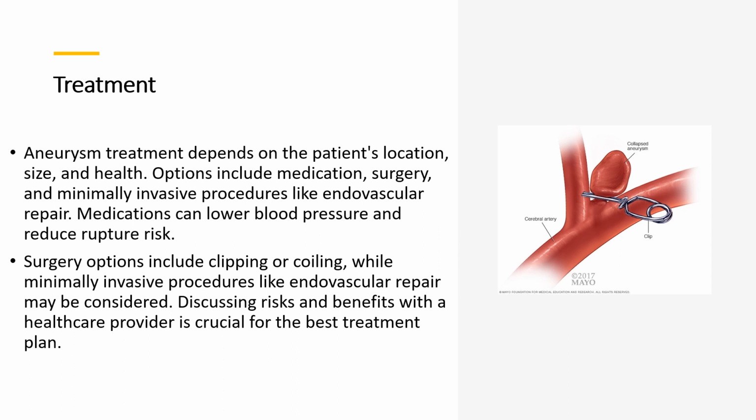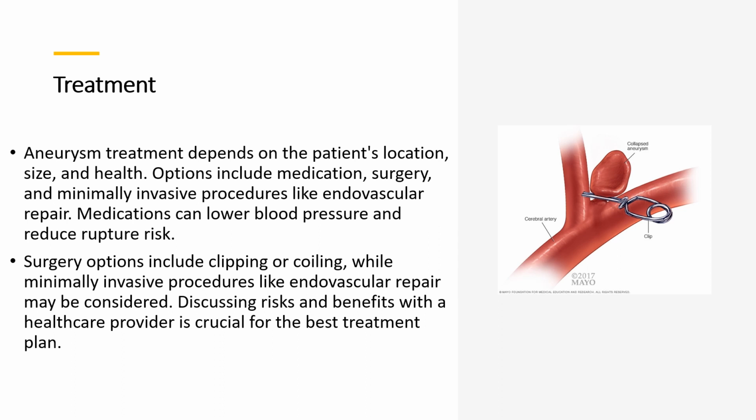Now, the treatment for an aneurysm varies depending on the location, size, and overall health of the patient. In some cases, aneurysm may not require any treatment and are monitored with routine imaging tests. However, if the aneurysm is larger or causing symptoms, treatment may be necessary to prevent rupture and other complications. The treatment options for aneurysm include medication, surgery, and minimally invasive procedures such as endovascular repair. Medications such as beta blockers, calcium channel blockers, and angiotensin receptor blockers may be used to lower blood pressure and reduce the risk of rupture.